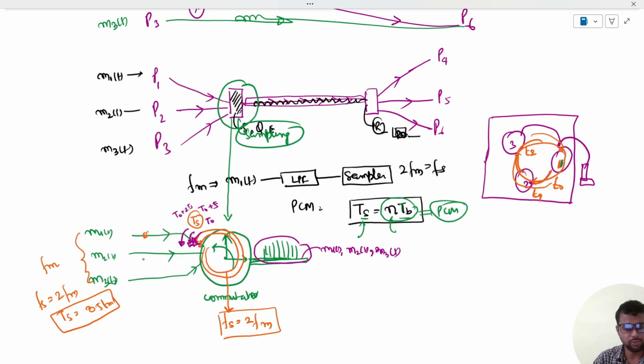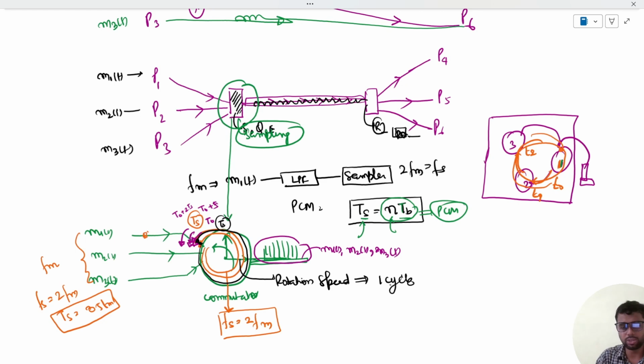Similarly for message signal 2, but before going to message signal 2, can we say that the rotation speed of this commutator should be such that it completes one cycle, starting from here, it collects one sample, then rotates and collects samples from all other signals, and then reaches back to this point to collect another sample exactly after the Ts time interval?